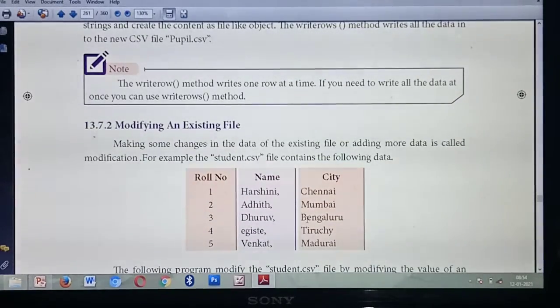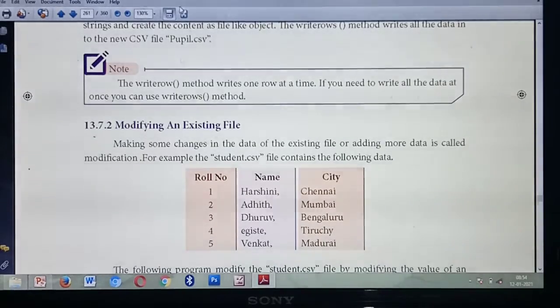An important thing, listen. This writerow method writes one row at a time. How many rows at a time does writerow write? Only one row at a time. But if you need to write more rows at a time, you should use the writerows method. You need to add an s. What's the use of the writerow method? It will write only one row at a time. But the writerows method is used to write multiple rows at a time.